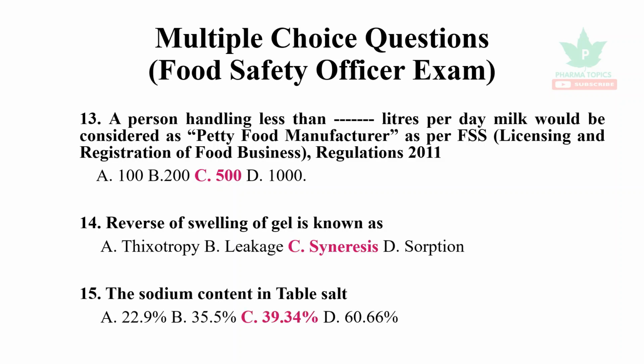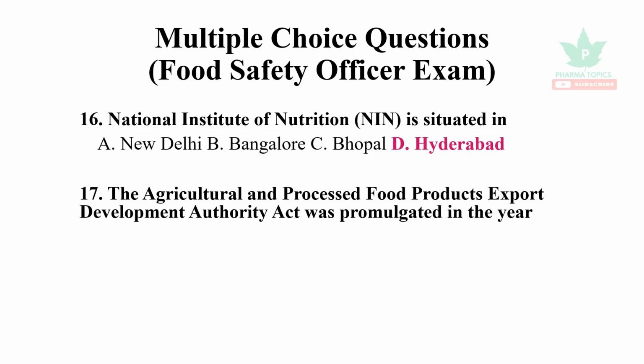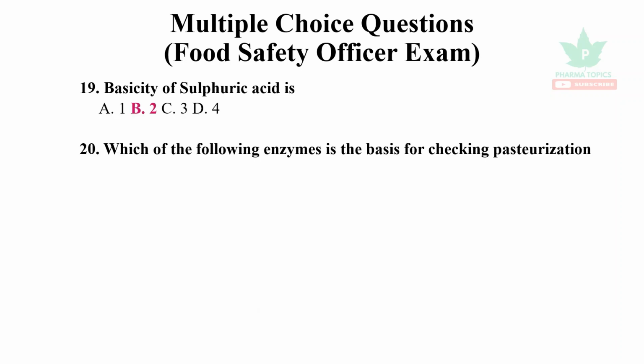The sodium content in table salt is 39.34%. The National Institute of Nutrition is situated in Hyderabad. The Agricultural and Processed Food Products Export Development Authority Act was promulgated in the year 1986. The pH value of an acidic solution is less than 7. The basicity of sulfuric acid is 2.